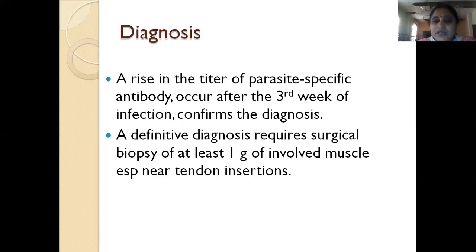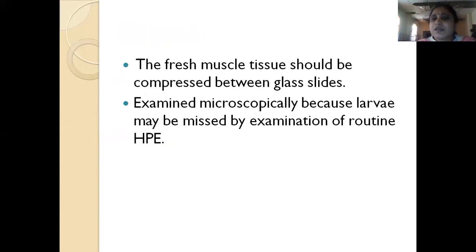But the definitive diagnosis is, you have to take a muscle biopsy of at least 1 gram, and the best is anywhere near the tendon insertions. If the muscle is taken from the tendon insertions, it will yield most of the parasite. The fresh muscle should be compressed between two glass slides, and this has to be examined microscopically, because just doing a histopathological examination will not yield the cyst many times. So it has to be examined microscopically, otherwise it will be missed.